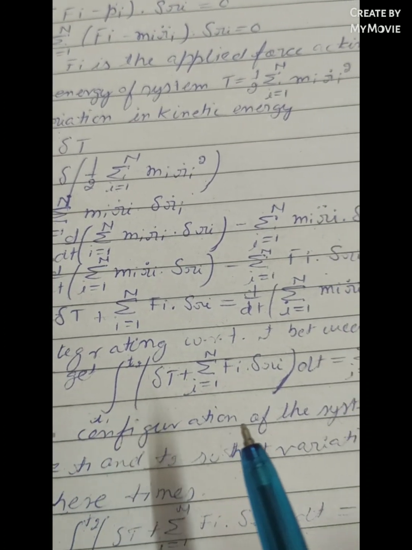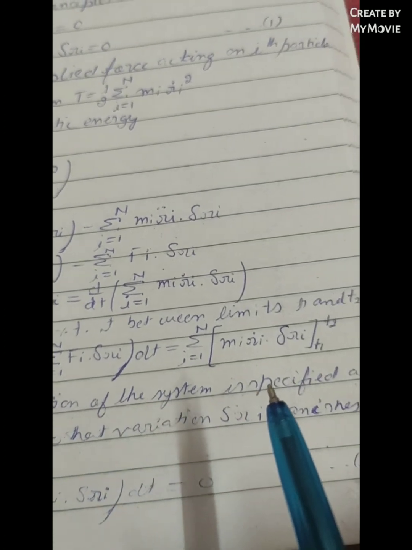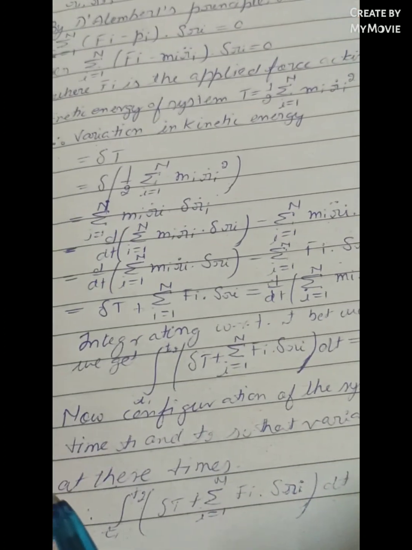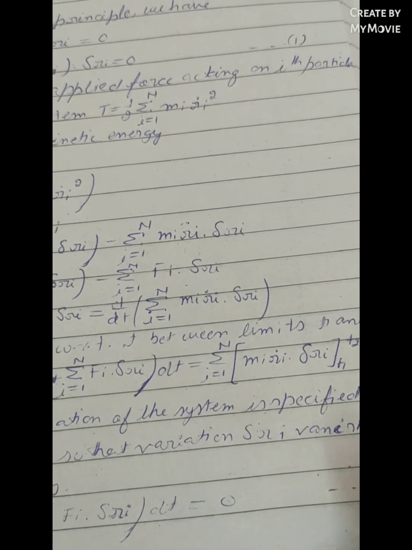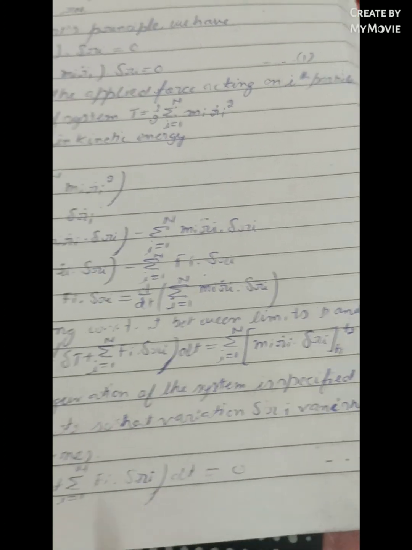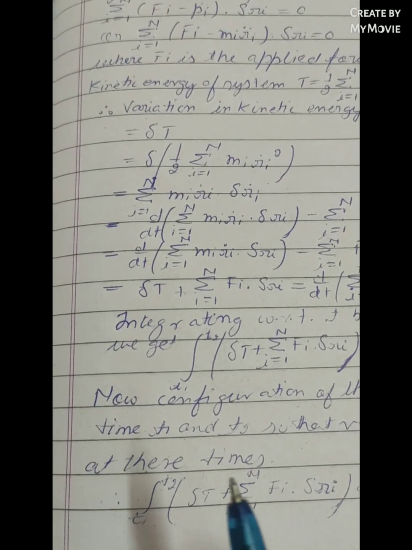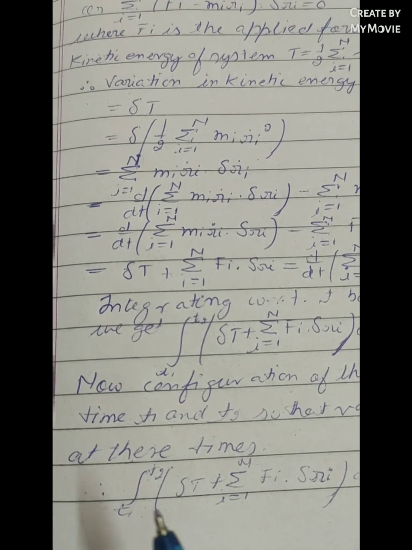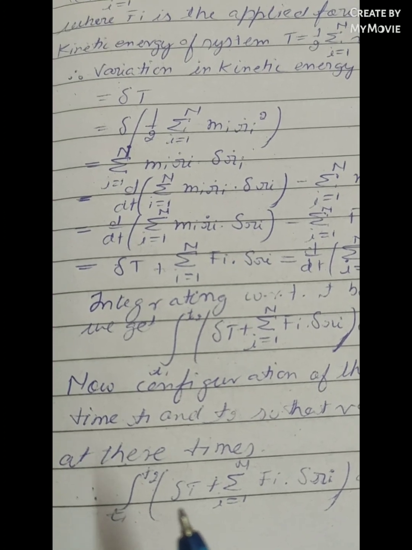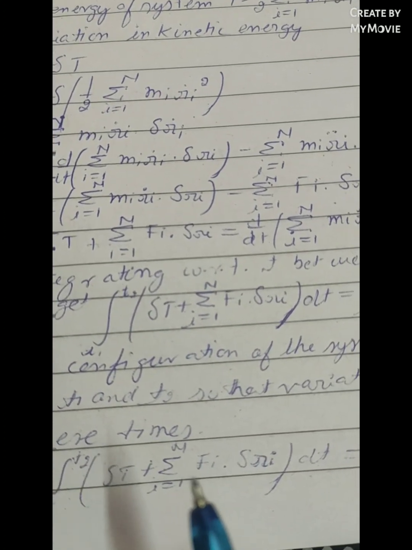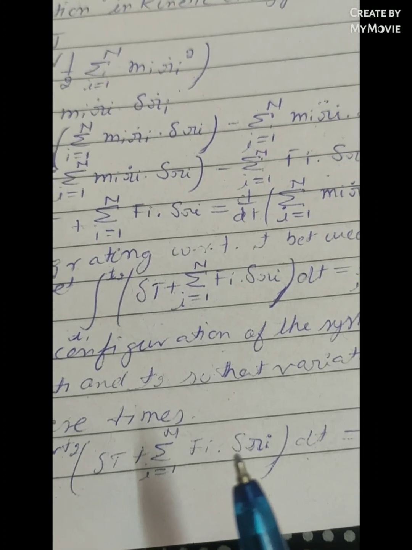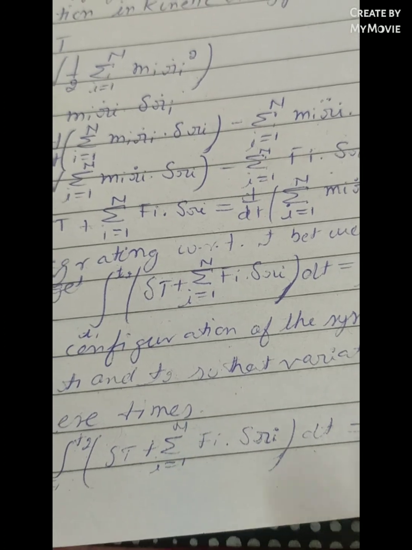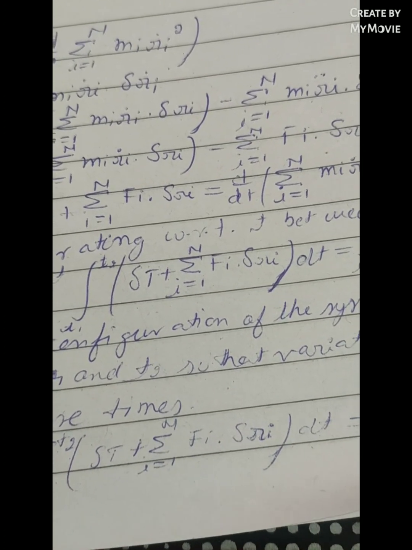Now the configuration of the system is specified at times t1 and t2, such that the variation delta ri vanishes at these times. So the integral from t1 to t2 of (delta T plus the sum over i from 1 to n of Fi delta ri) dt is equal to 0, which is equation 2.